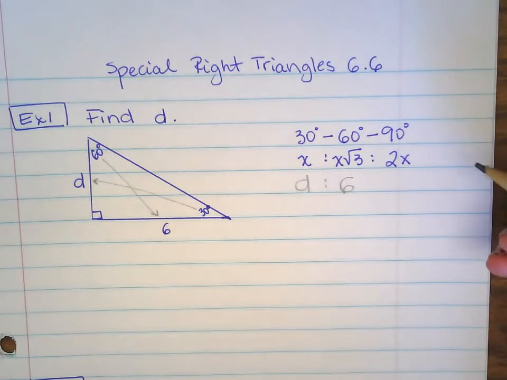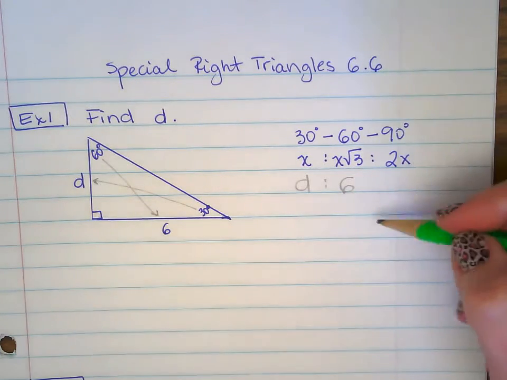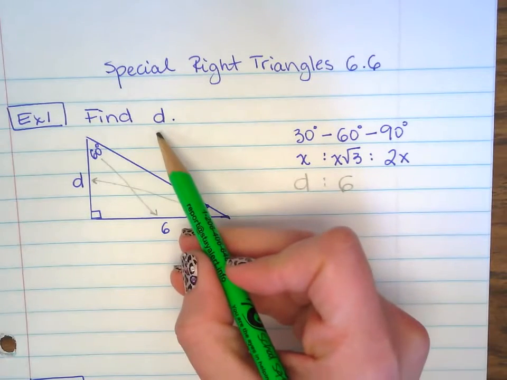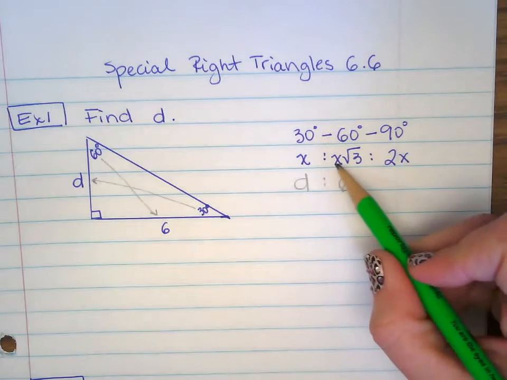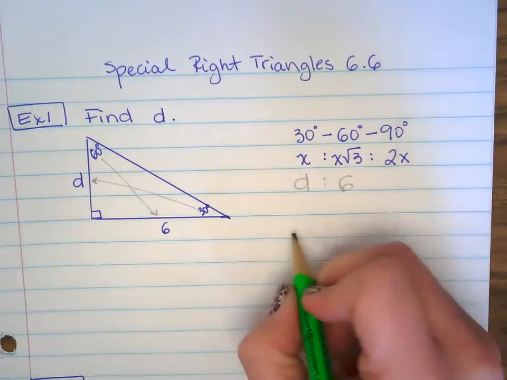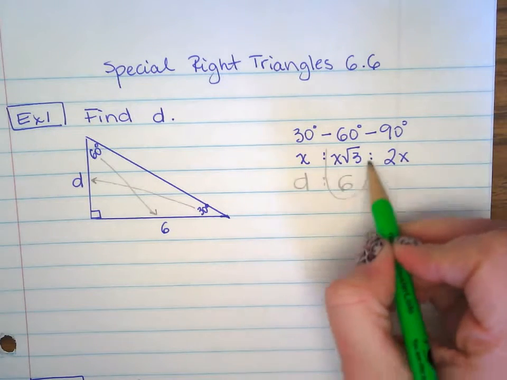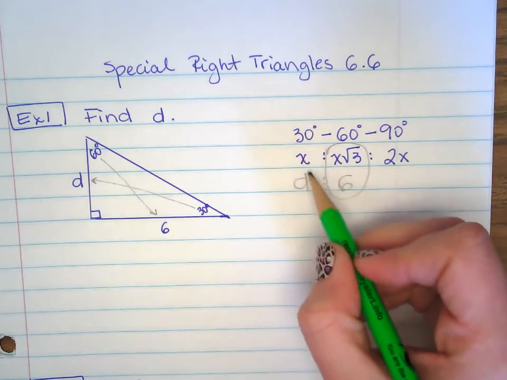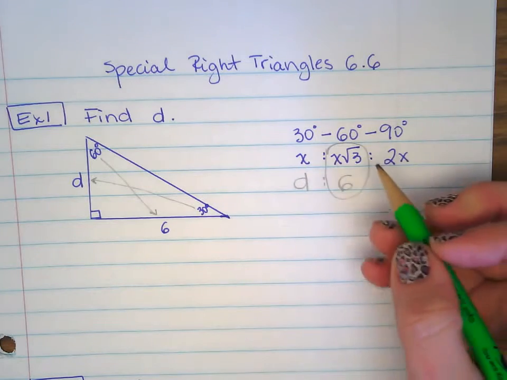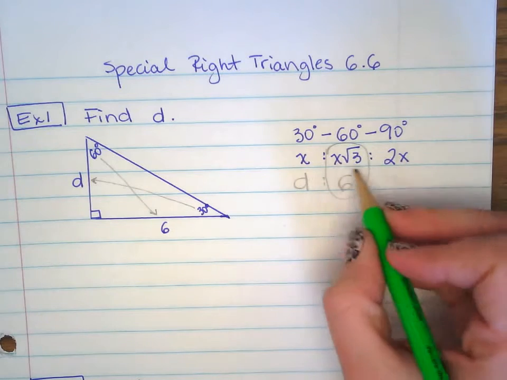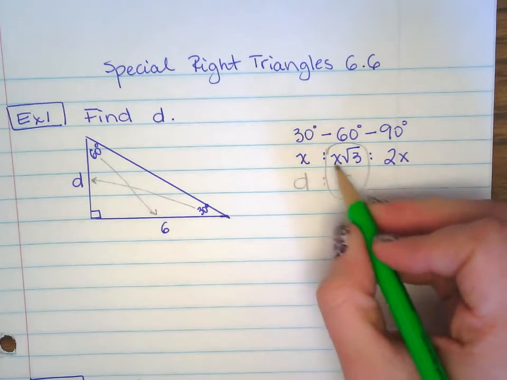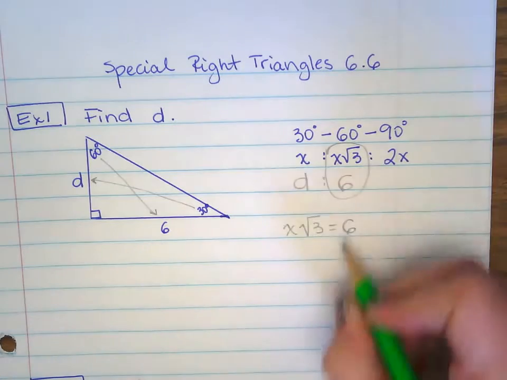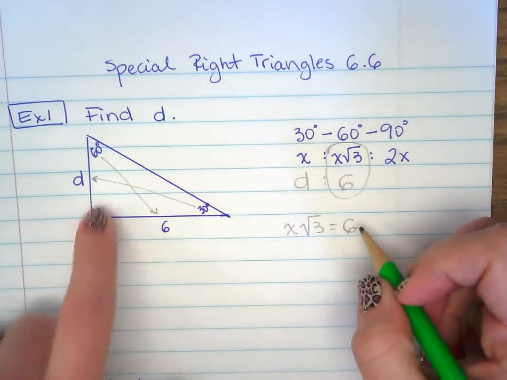Alright, and you're like, what do I do with this? This is going to be a find x type problem since we're trying to find D. We have that x square root of 3 equals 6. We're trying to find x right here. x is D, but we don't have anything that will help us out right here. But we can totally find x because we know that x square root of 3 equals 6. That we know by looking at the triangle.